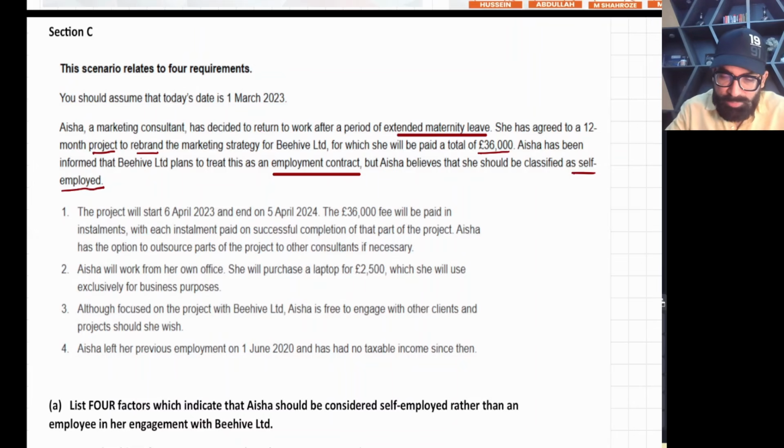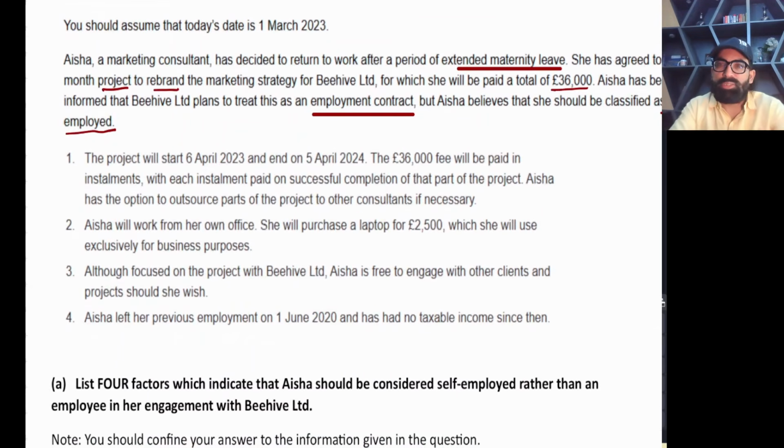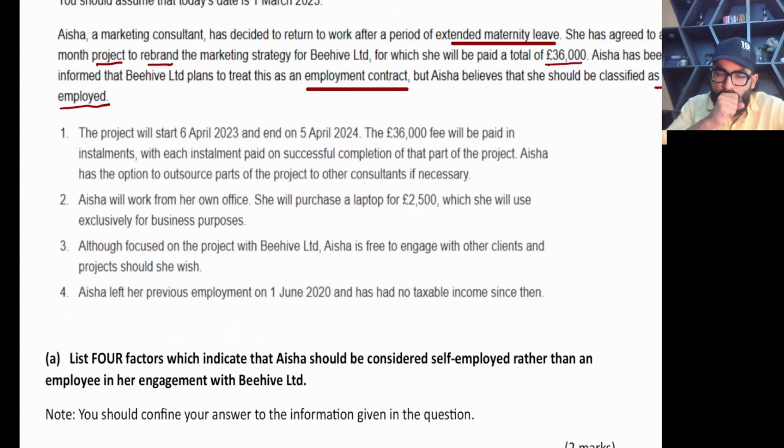Right, so let's start. These are the 4 points you can see on the screen. The project will start on 6th April 2023 and end on 5th April 2024.